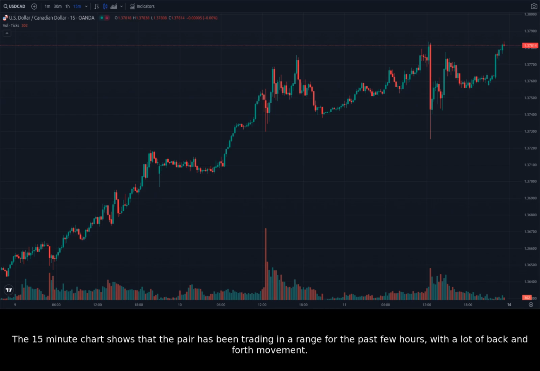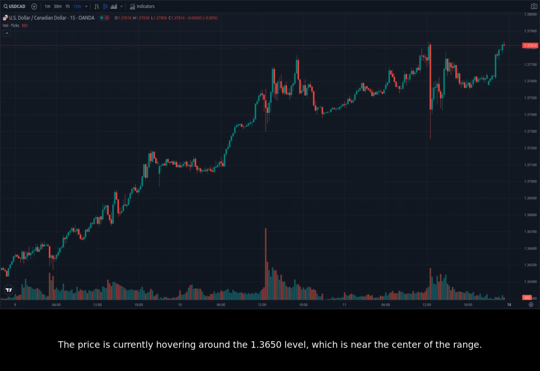The 15-minute chart shows that the pair has been trading in a range for the past few hours, with a lot of back and forth movement. The price is currently hovering around the 1.3650 level, which is near the center of the range. The RSI is currently at 50. The MACD is showing a bullish crossover, but the momentum is not very strong. The Bollinger Bands are relatively narrow, suggesting that the market is expecting a period of consolidation. This suggests that the market is indecisive and is waiting for a catalyst to break out of the range.